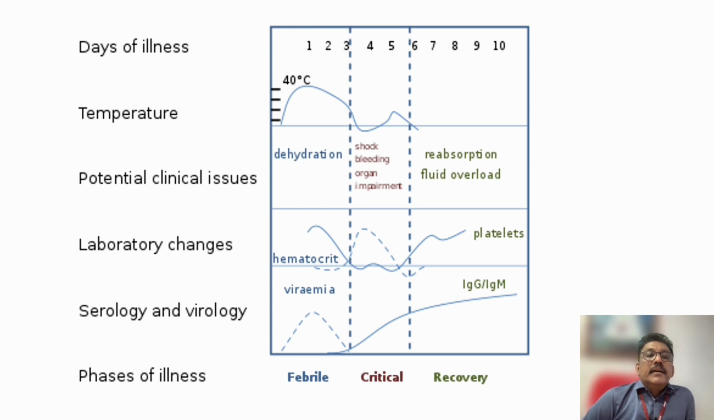So it's a saddleback type of fever. You can see the saddleback in the temperature chart. Severe dehydration, bleeding tendency, shock, multi-organ dysfunction. Hematocrit values will be high during the acute phase of dehydration, then it will become normal. Platelets will drop in the acute phase, then it will become normal. Viremia will be high acutely, and NS1 antigen will be positive during that period. In the second phase, antibodies will be positive, IgM will be positive, then IgG will persist.